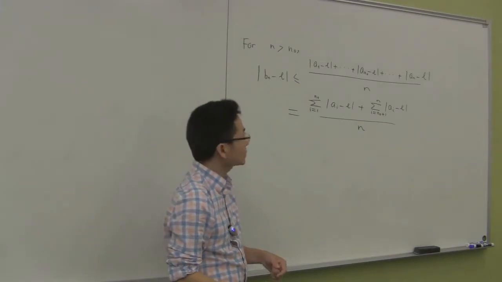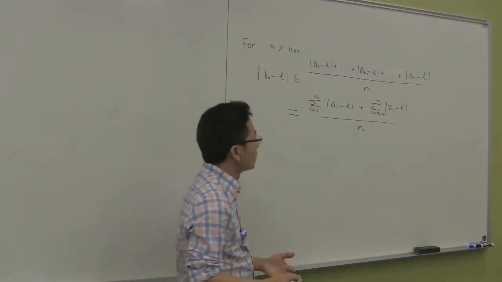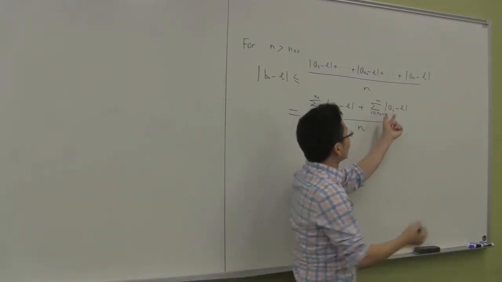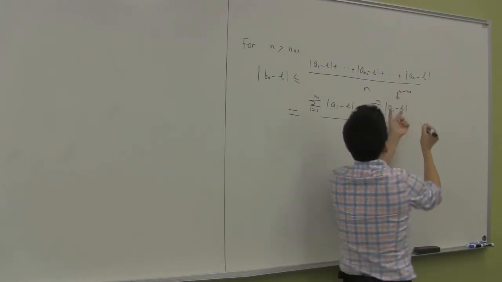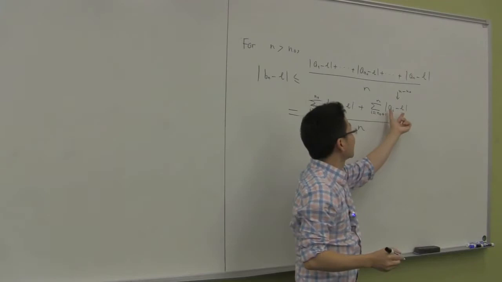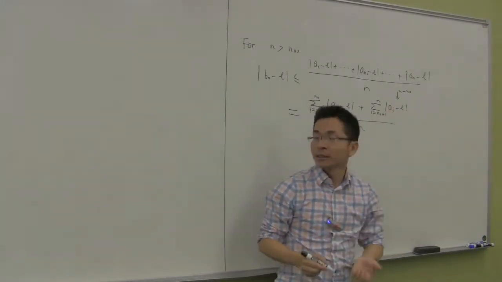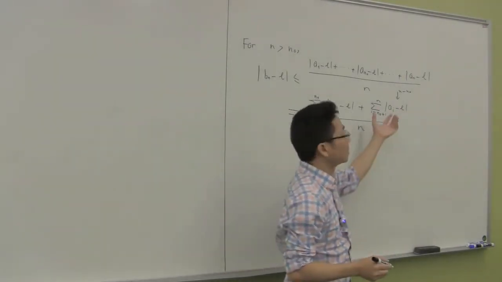Okay, so observe that there are n minus n_0 terms in this sum, and each of the terms here, as you know, is less than epsilon over 2.